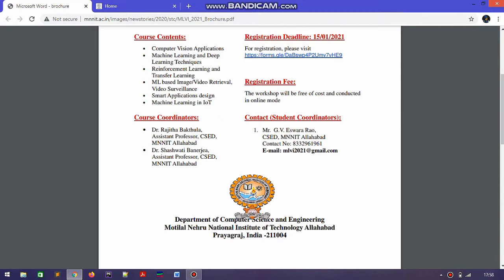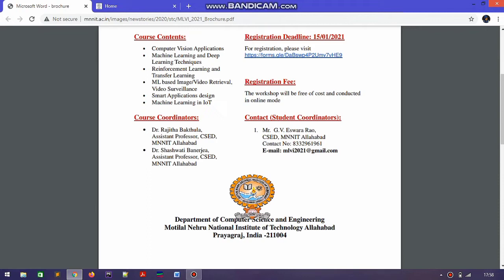of NIT Allahabad. If you have any doubt regarding this workshop, you can directly contact the given mobile number. Here you can see the contact number of the assistant professor who is going to organize this. And the best thing about this workshop is that it is totally free. You don't need to pay any money for this workshop.